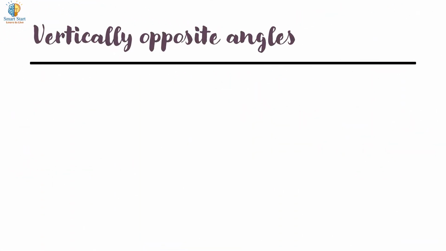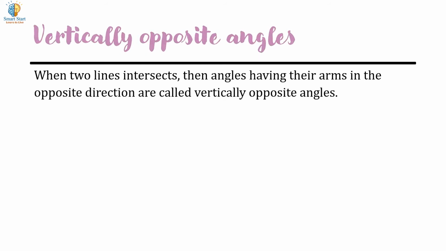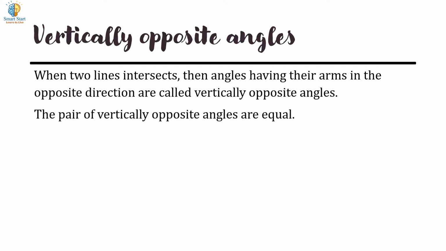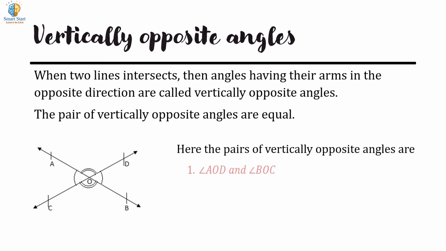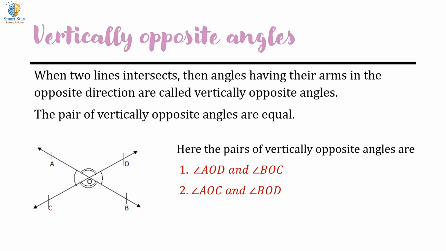Vertically opposite angles. When two lines intersect, the angles having their arms in opposite directions are called vertically opposite angles. The pair of vertically opposite angles are equal. Here, the first pair of vertically opposite angles is angle AOD and angle BOC, and the measure of angle AOD equals angle BOC. The second pair of vertically opposite angles is angle AOC and angle BOD. The measure of angle AOC equals the measure of angle BOD.